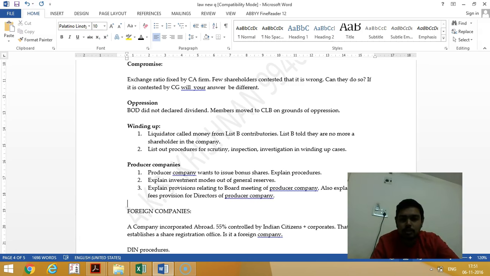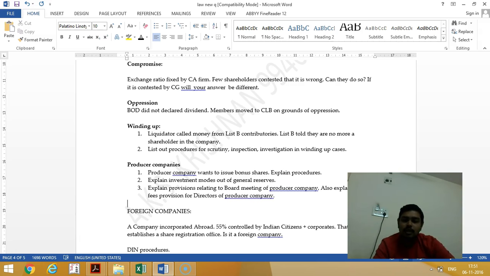Then list the procedures for scrutiny, inspection, investigation in case of winding up cases. See, whenever a company files a petition of winding up with the court, the court will write a letter to the OL, that is the official liquidator, and they will also intimate the ROC. Then they have to do the scrutiny and inspection, that is 206, 207 procedures as per the Companies Act.